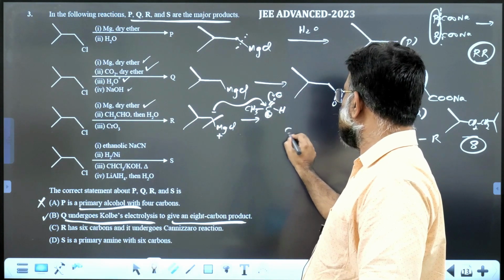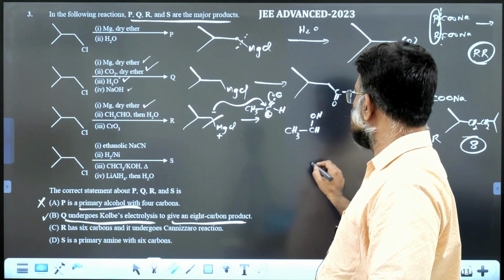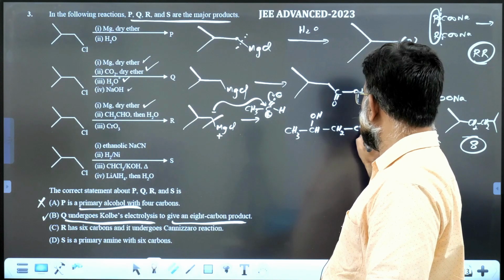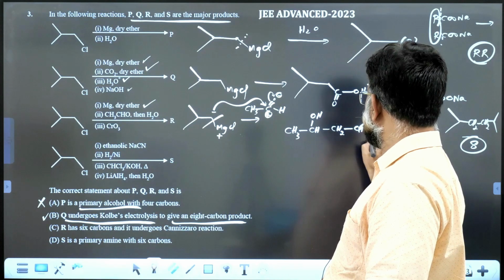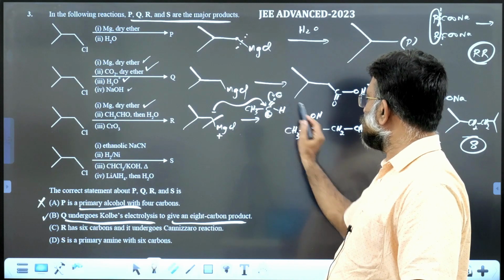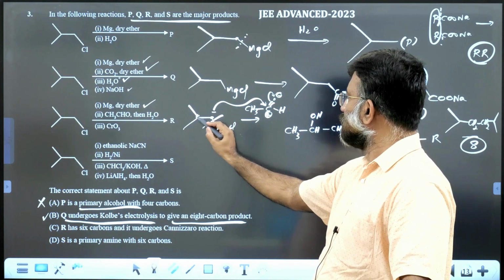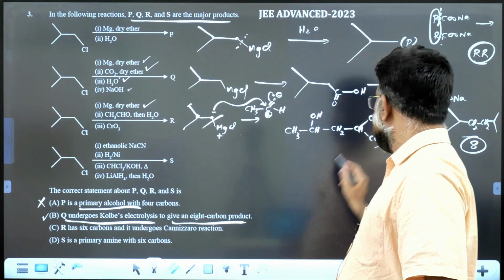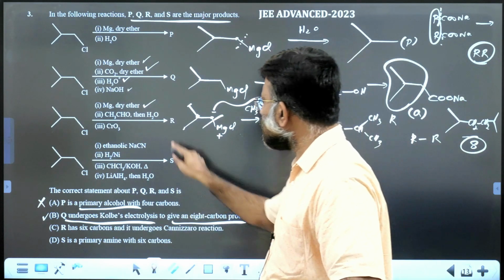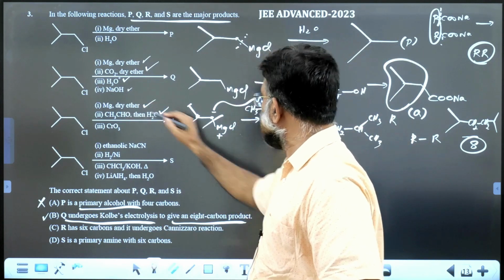The net result is CH3CHOH CH2 CH(CH3)2. That is what you are getting. R is not yet produced. This is what the second reaction gives.